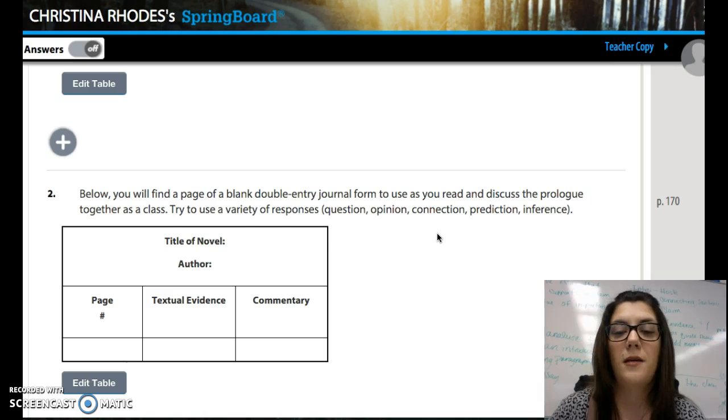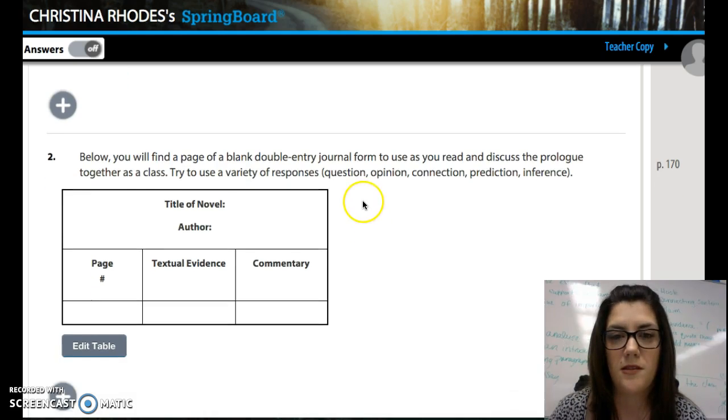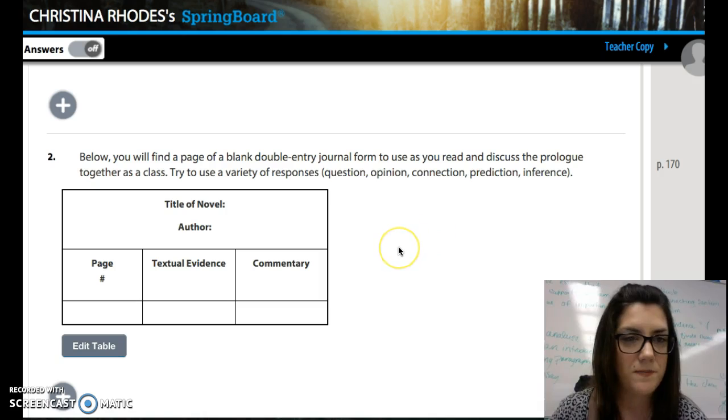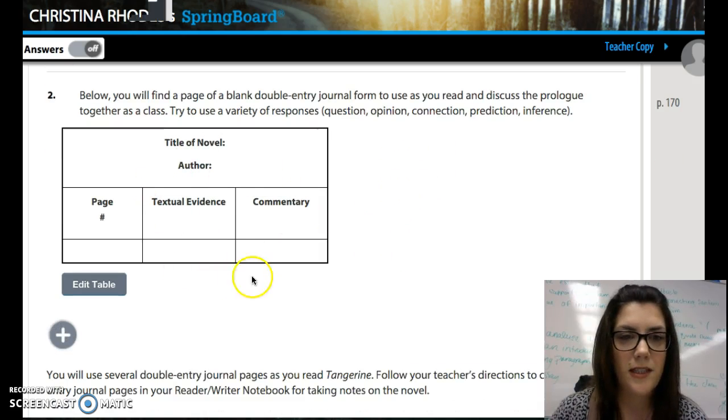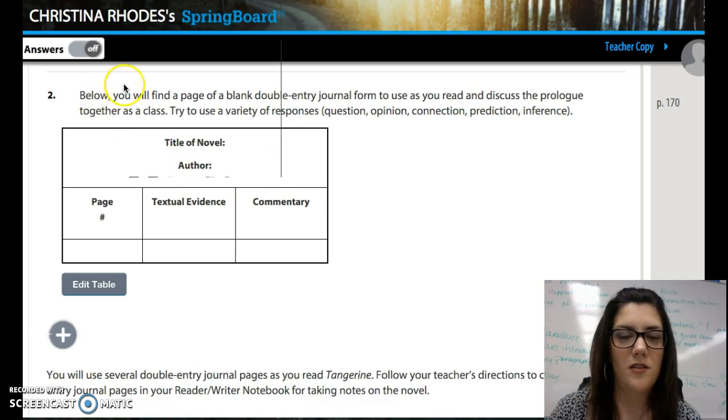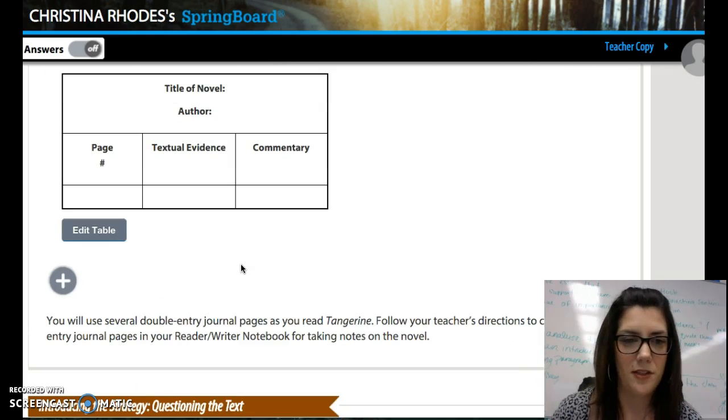Then underneath, number 2, it says below you will find a page of a blank double entry journal form to use as you read and discuss the prologue together as a class. Try to use a variety of responses. So we have question, opinion, connection, prediction, inference. So this is a blank double entry journal. You're going to find a page number, textual evidence, and commentary. As we read the prologue together, you're going to fill out a page number, textual evidence, and commentary. And I will stop to give you time to do that.